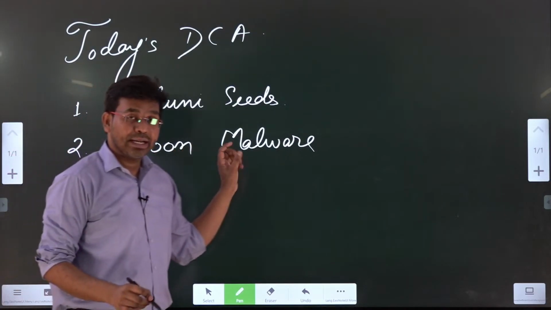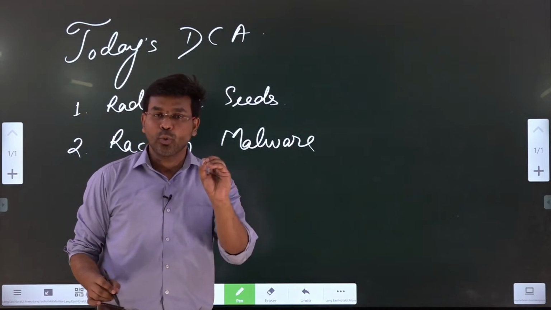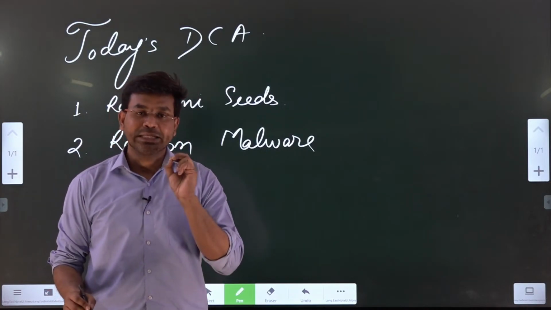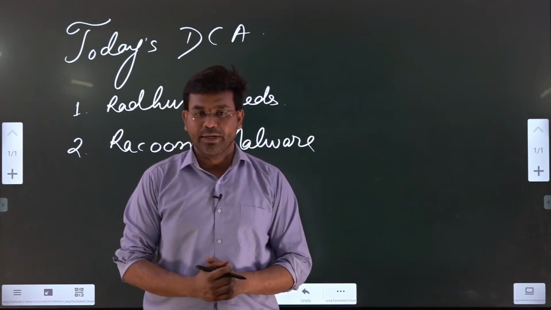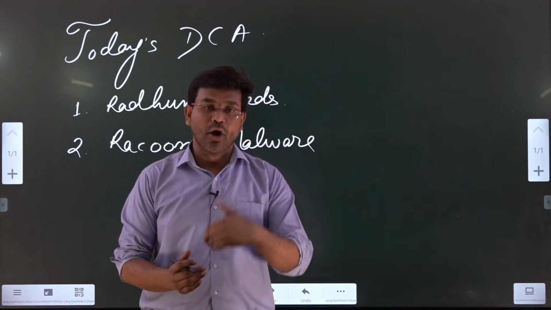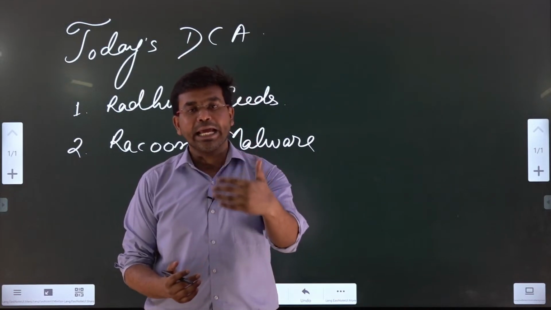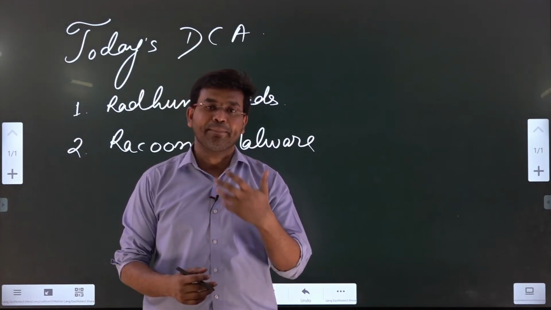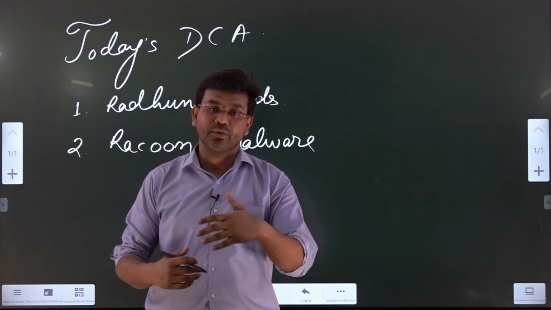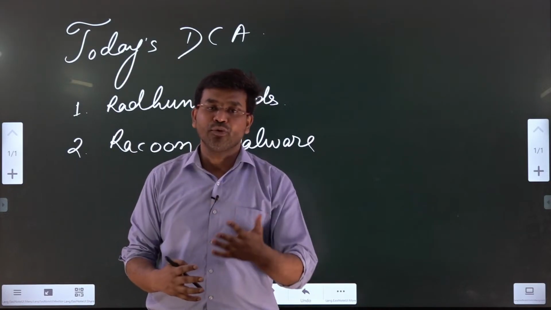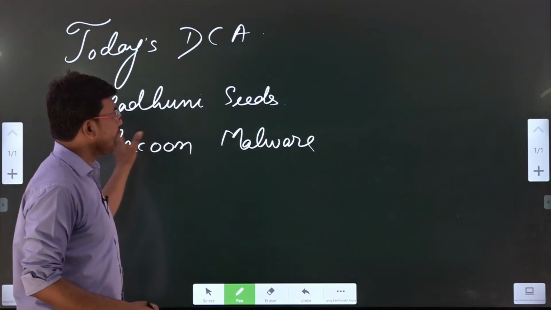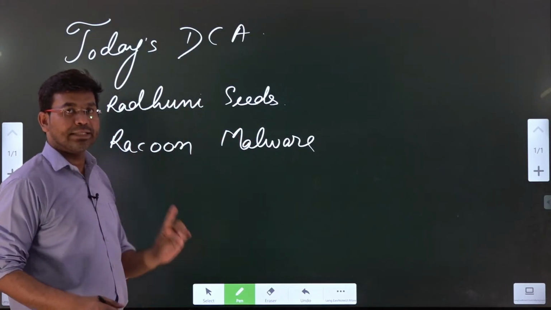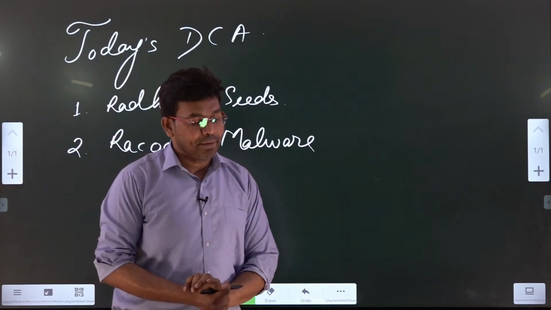This malware has recently been used to infect the most important systems in some of the departments of the Government of India, for example, the Department of Taxation, and it has also affected the Department of Inspector General of some of the armed forces. We are going to discuss them in detail. This is going to be the second topic for the day.